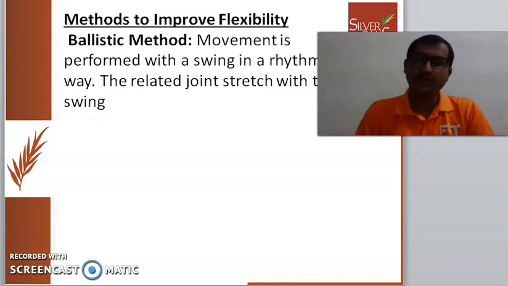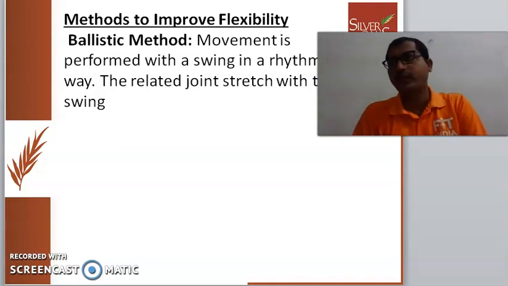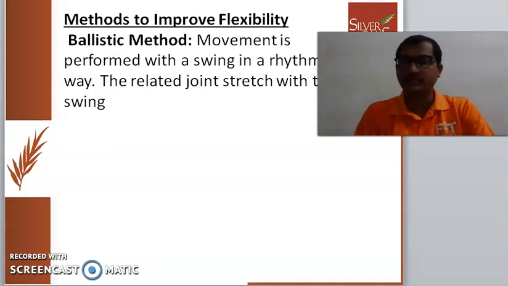Methods to improve flexibility. There are four types of methods. First one, the ballistic method. In the ballistic method, if you are doing Padahastasana, that means you are standing and bending forward, bending your upper body, and touching your palms to the ground without bending your knees.